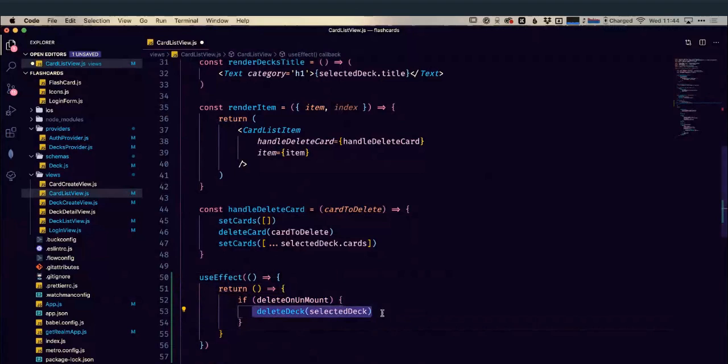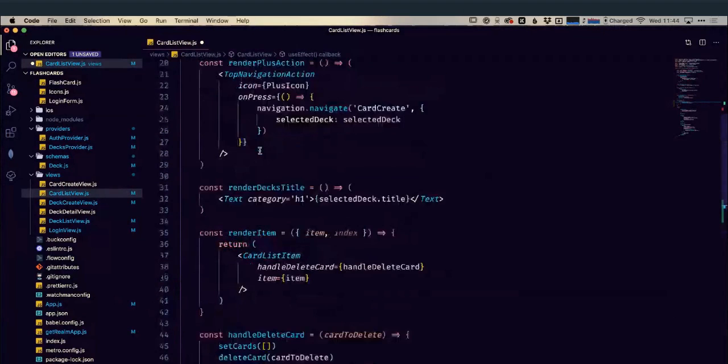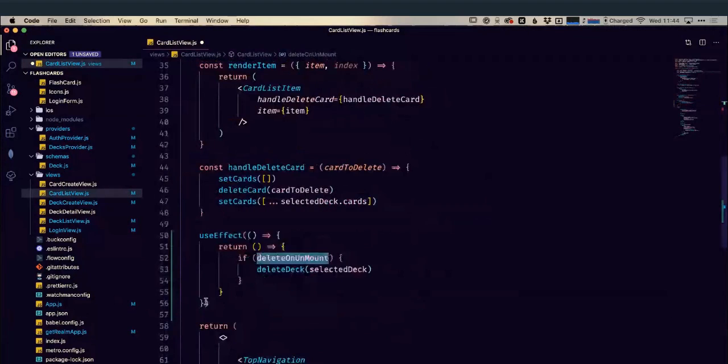And then we're going to tell this that we want this effect to only be run whenever our delete on unmount variable changes. So we can just pass this in here, that we only really care about it whenever that changes. So what's going to happen now is this use effect essentially won't do anything until the component unmounts. Then it's going to check to see if we've said this deck should be deleted, like this would be marked for deletion. And if it is, it's then going to call our delete deck.